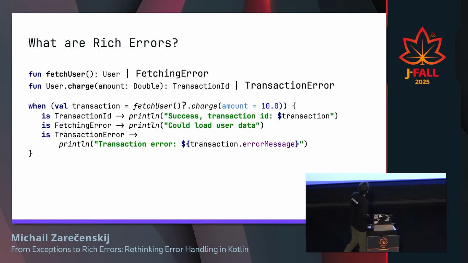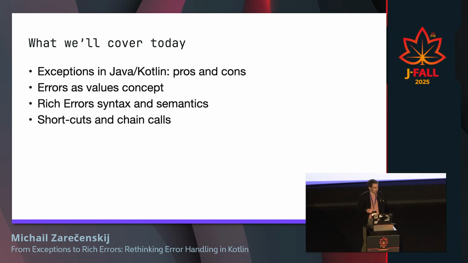So just to show you what rich errors are. Rich errors are a new language feature that we are developing today in Kotlin. It's a mechanism to handle recoverable errors with this pipe syntax where you can declare some type or an error object and then combine it with different methods and then handle the error at the call site. But it's a teaser. So we'll start with exceptions in Java and Kotlin, pros and cons. We'll check what this errors-as-values concept is. And then we'll talk about rich error syntax, semantics, and how we do shortcuts and chain calls.